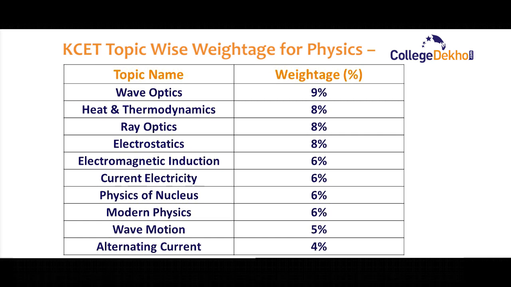Wave optics will be for 9% weightage, heat and thermodynamics for 8%, ray optics for 8%, electrostatics for 8%, electromagnetic induction for 6%, current electricity for 6%, physics of nucleus for 6%, modern physics for 6%, wave motion for 5% and alternating current for 4%.